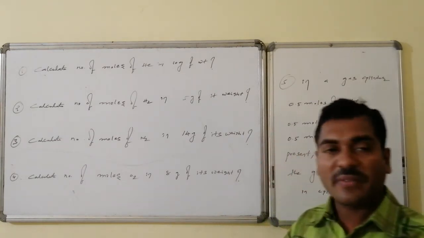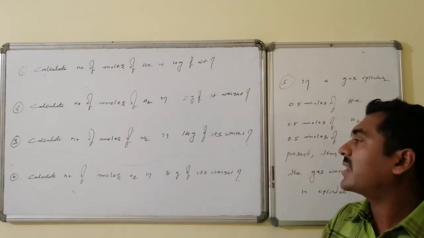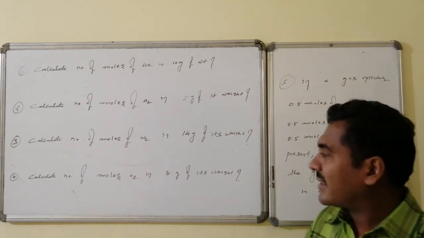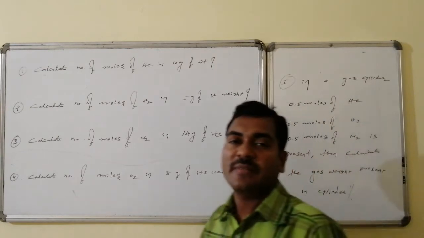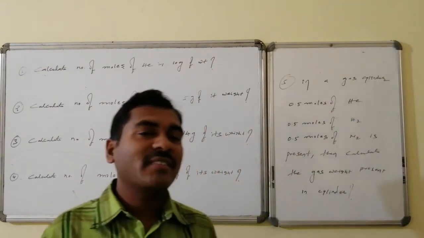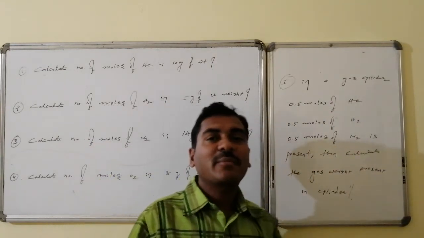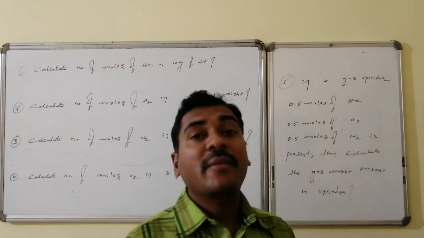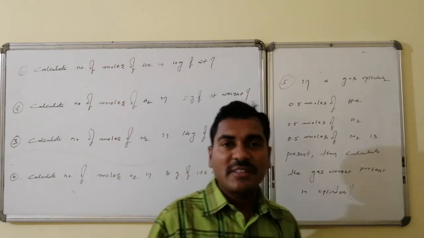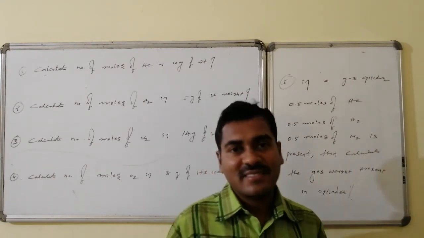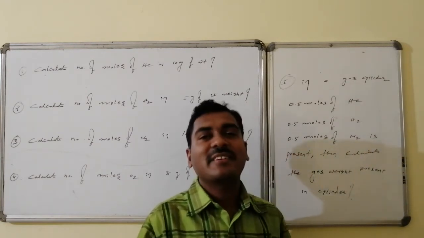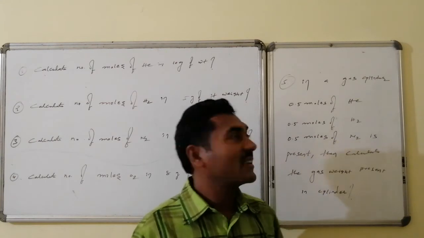Calculate number of moles of nitrogen in 14 grams of its weight. Calculate the number of moles of oxygen in 8 grams of its weight. If you know all the things, then it becomes very clear. I am expecting answers from you for these questions. Then only I will come to know that you understood the things. Else, once again, revision is required. You have to go to the video once again.